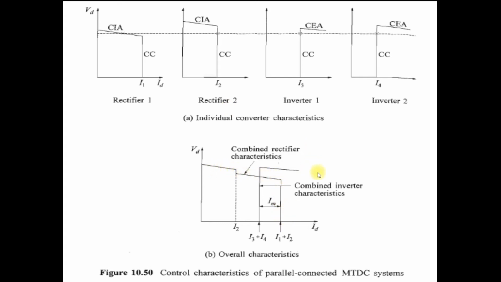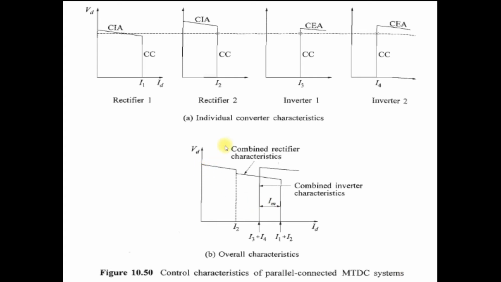And in the same way, the combined inverter characteristic. So this one is the combined inverter characteristic. This is I3 plus I4, the current margin of the combined inverter characteristic. The current margin is I3 plus I4 and the combined rectifier current margin is I1 plus I2. So obviously the rectifier current margin is more than the inverter current margin, and the current margin is IM. You can see here, this is the same as a general 2-terminal HVDC system. So this is the control characteristic of a parallel connected MTDC system.